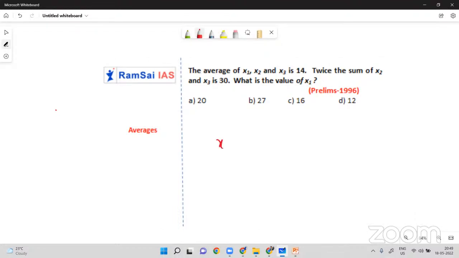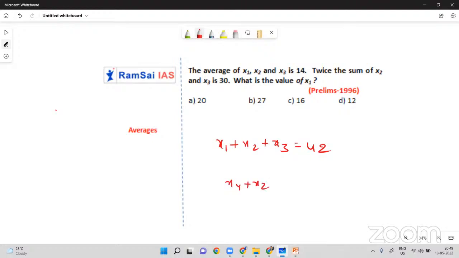So x1 plus x2 plus x3 will be how much? 14 threes. And I'm not sure whether we need to use it or not, but still I'll calculate. It's very easy for me to calculate sums and all. So 14 threes are how much? 4 threes are 12, and okay, 42. It is 42.